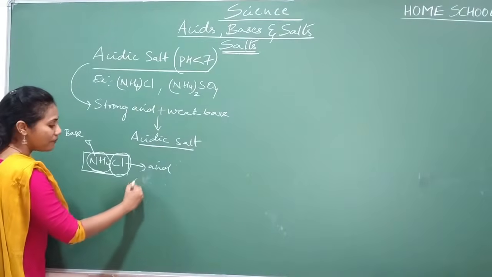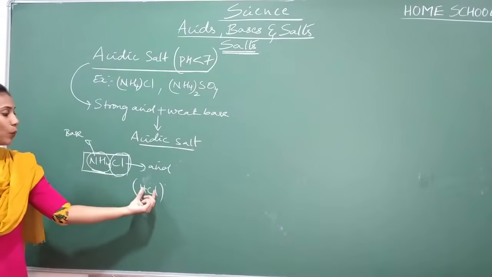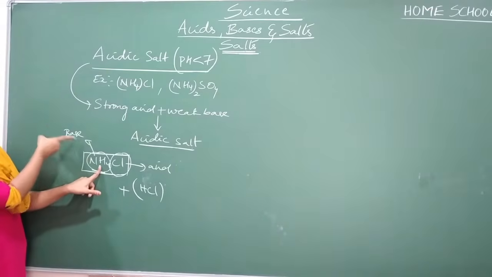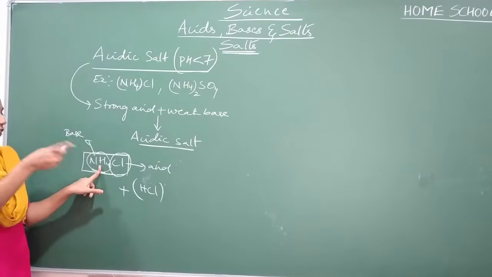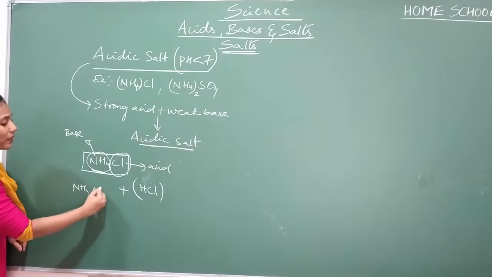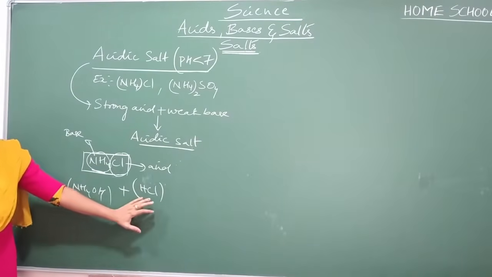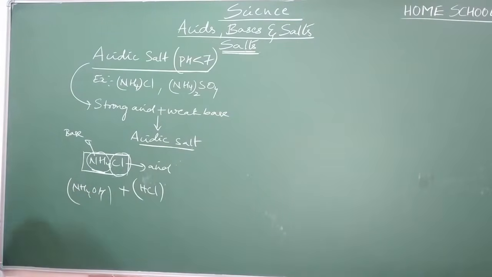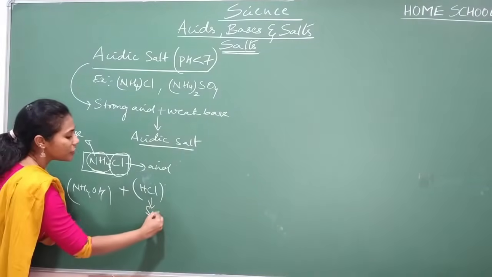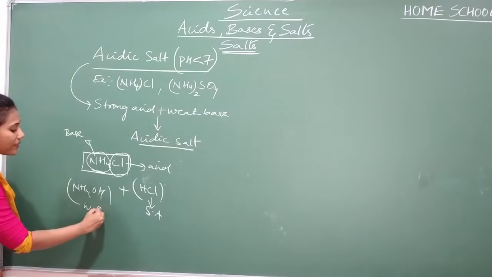Definitely HCl. Yes or no? So this salt must have formed when HCl combined with a base. Which base contains ammonium? I gave an example, ammonium hydroxide, right? So this salt is formed from the combination of HCl and ammonium hydroxide. And we all know HCl is a strong acid and ammonium hydroxide is a weak base. Yes or no?